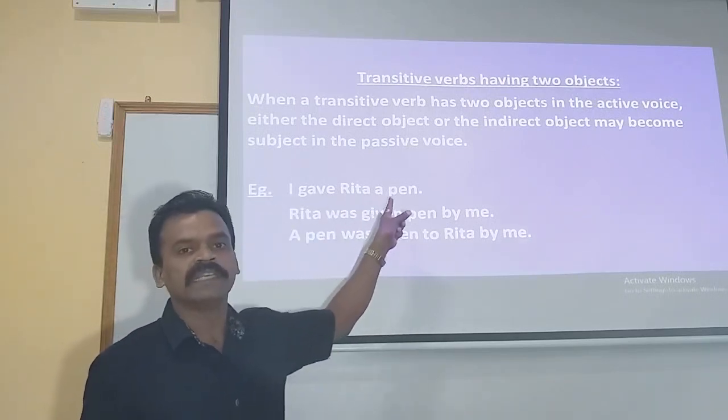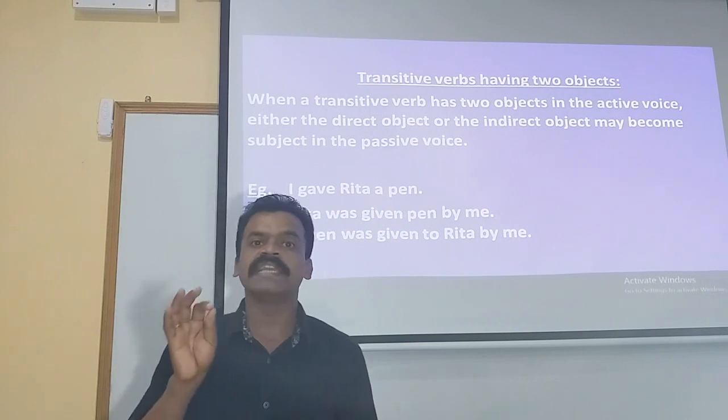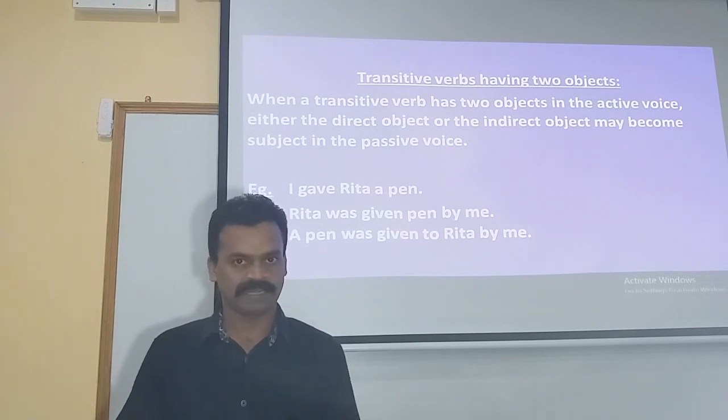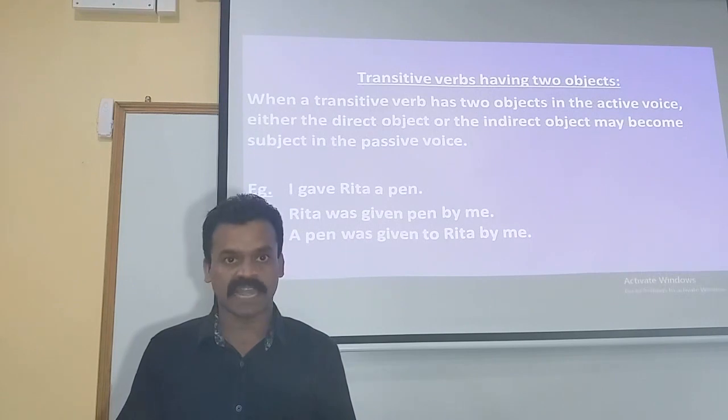I gave Rita a pen. We have 2 objects here. Whom did I give the pen? Gave the pen to Rita. So the indirect object is a person.